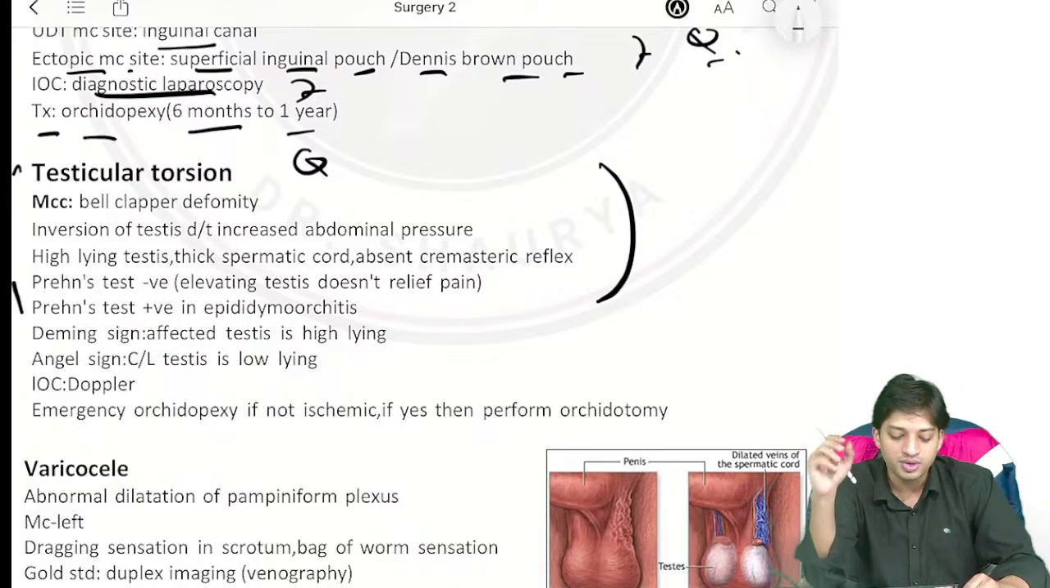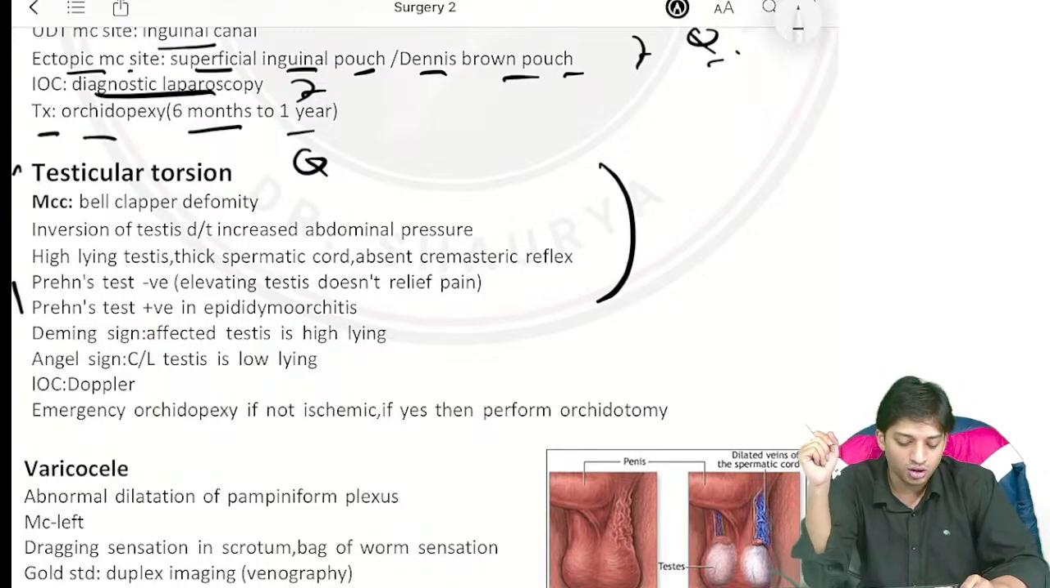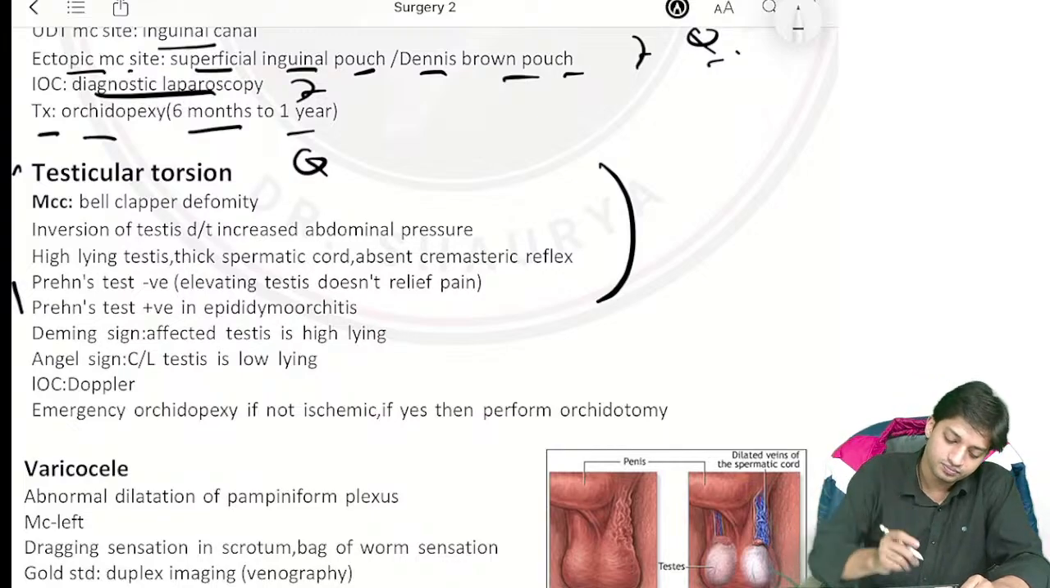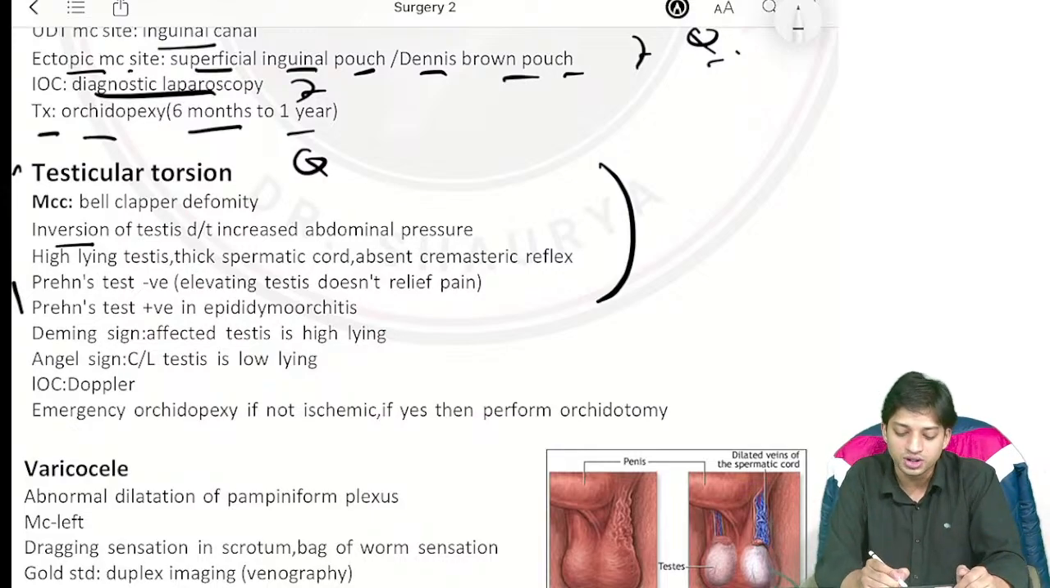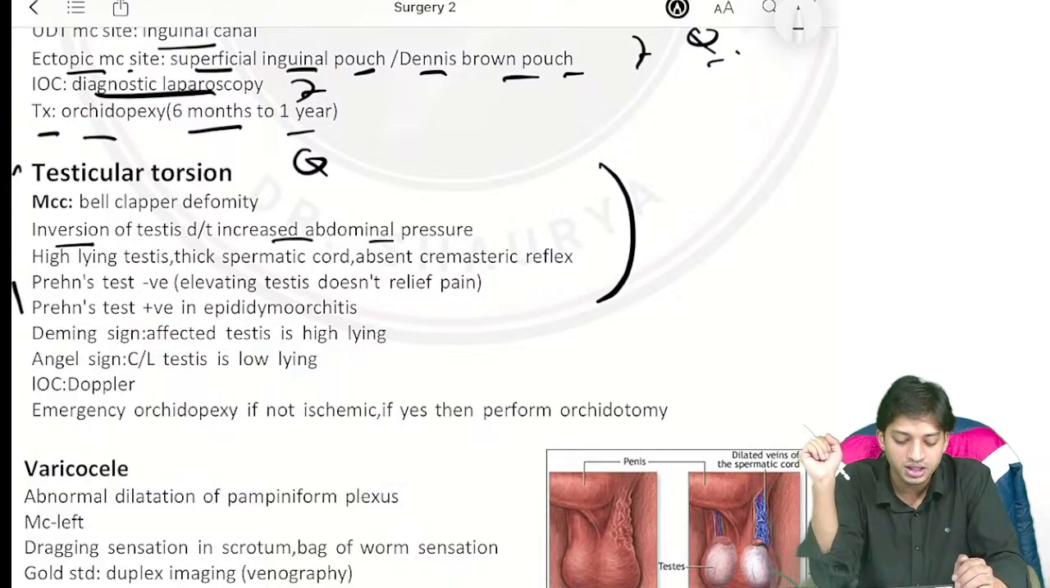Most common cause of testicular torsion is bell clapper deformity. Apart from that, inversion of testis. What is testicular torsion? That is inversion of testis due to increased abdominal pressure. It can also be there, right?